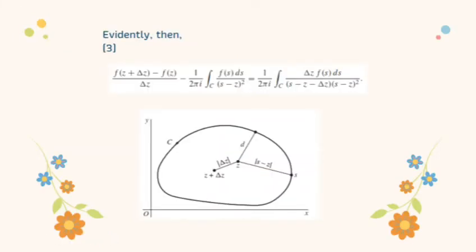Eventually, we get equation 3. You can see equation 3 above, and below it we can see the region of d, the absolute value of s minus z, and then the absolute value of Δz, all of that still on the contour C.